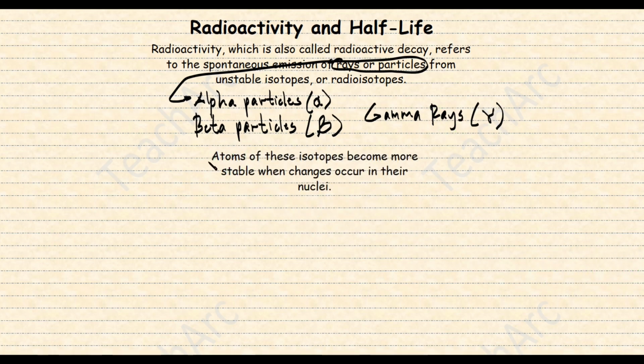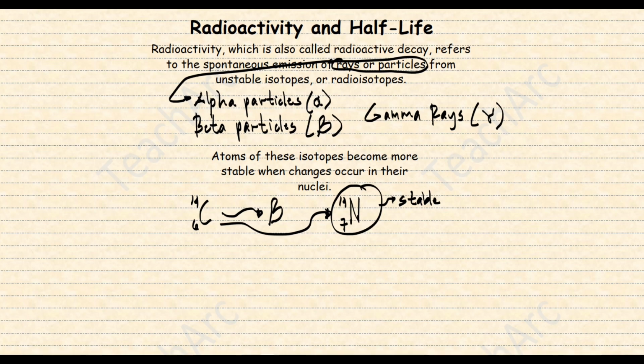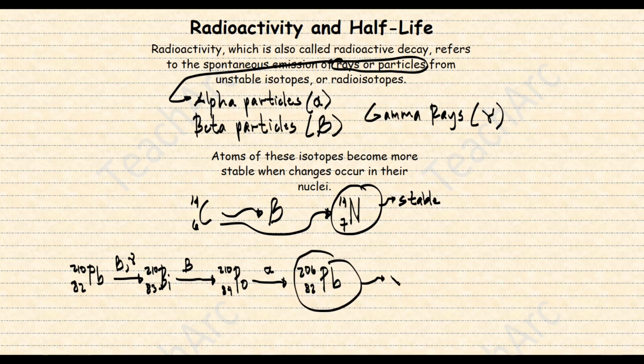Atoms of these isotopes become stable when changes occur in their nuclei. Carbon-14, for example, releases beta particles to become nitrogen-14, which is a stable isotope. Not all have the same simple path, unfortunately. Lead-210, for example, releases beta particles and gamma rays to become bismuth-210, but this isotope is still unstable. So, it releases beta particles to become polonium-210, which is also unstable. Since it is still unstable, it will release nuclear radiation, this time in the form of alpha particles to become lead-206, which is a stable isotope.